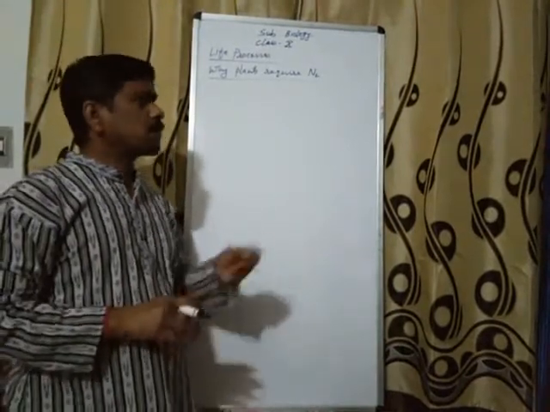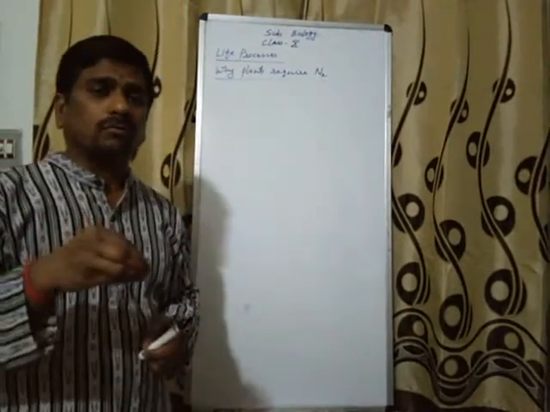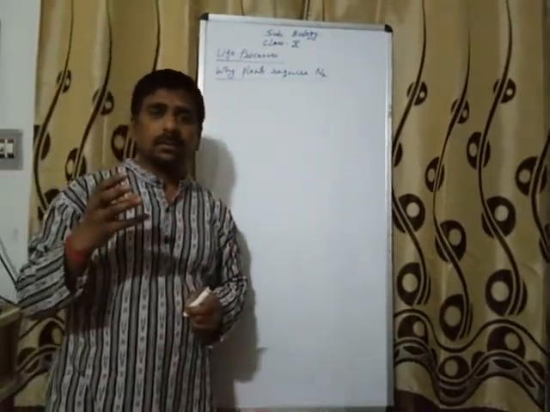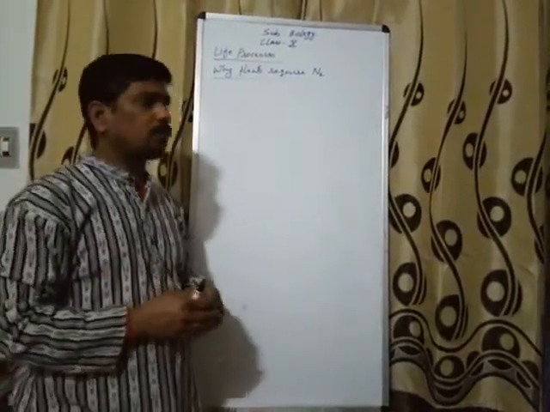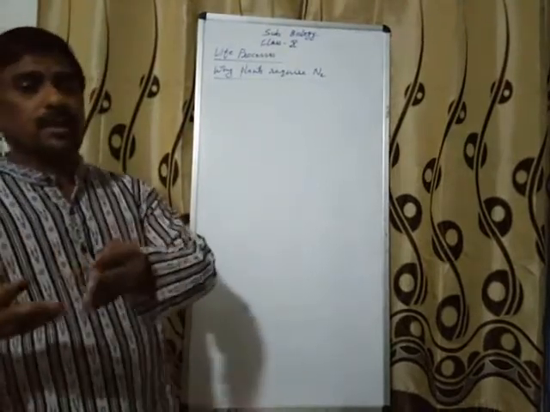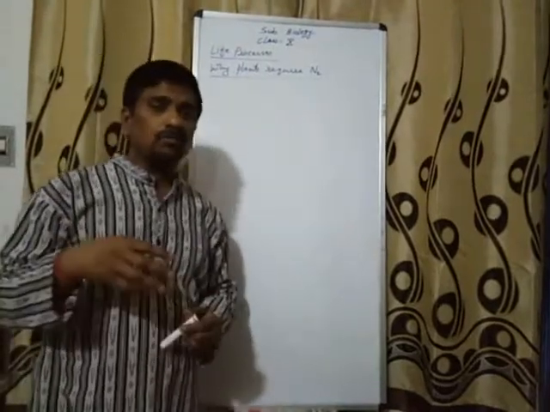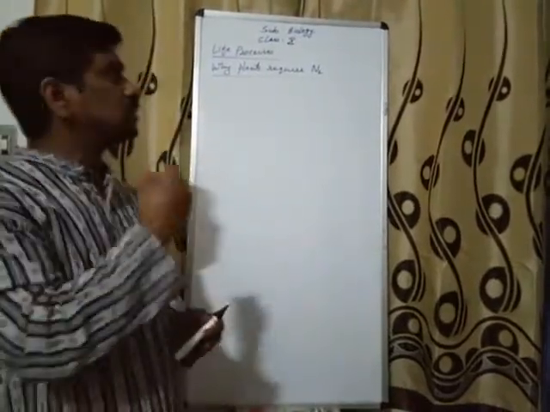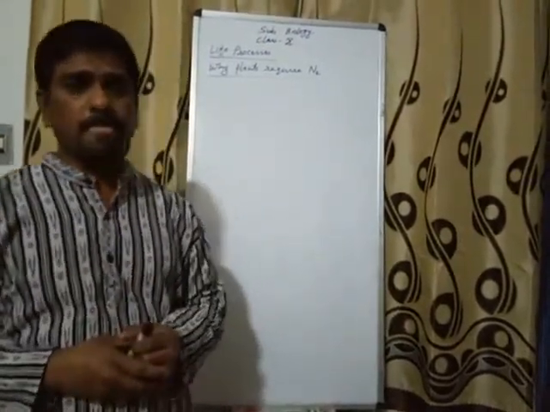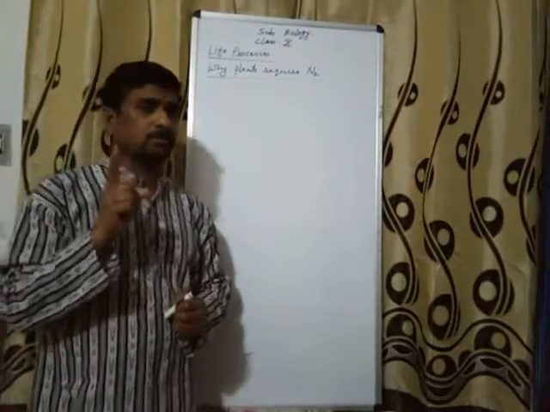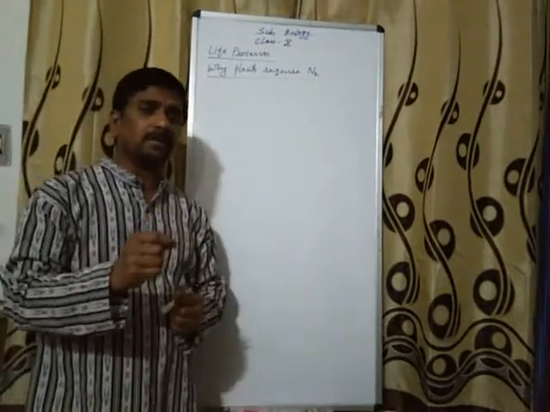Why is it so? Because nitrogen is used to form some important compounds like protein and other organic compounds for the plants, which are used further by the animals also. Now the thing is, how do plants get this nitrogen? We know nitrogen is present in the gaseous form in the atmosphere, and this atmospheric nitrogen can't be used directly by the plants.